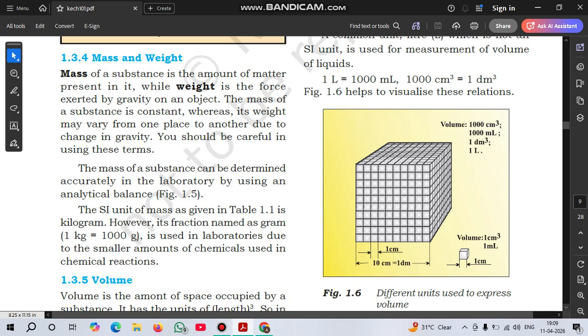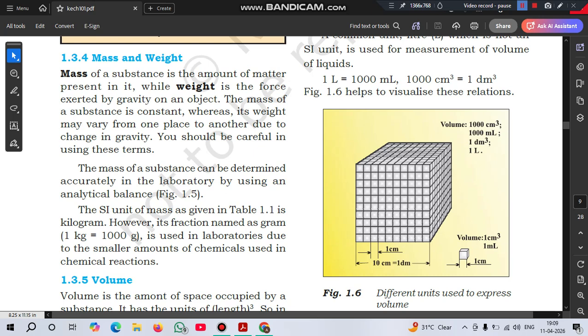If we weigh an object normally we may find some errors. It may show 10 kg at most, but with an analytical balance it will show a reading like 10.00012.